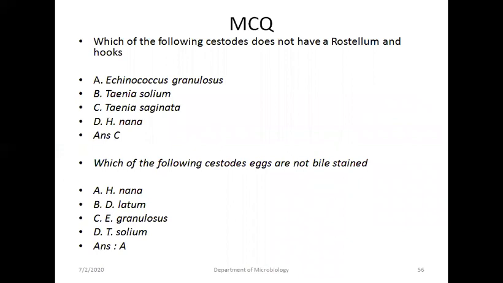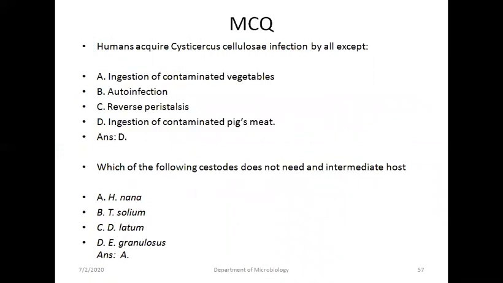First example: which of the following cestodes does not have a scolex? The answer is C. Which of the following cestodes is not zoonotic? Answer is A, HLM. Humans acquire cysticercosis infection by all except D, ingestion of contaminated pig flesh. Which of the following cestodes does not need any intermediate host? Answer is A, HLM.